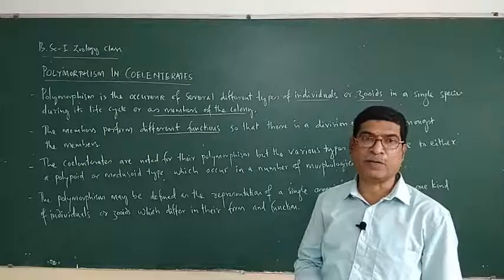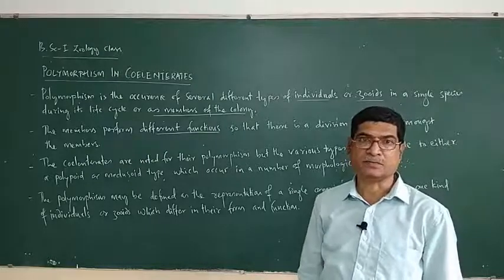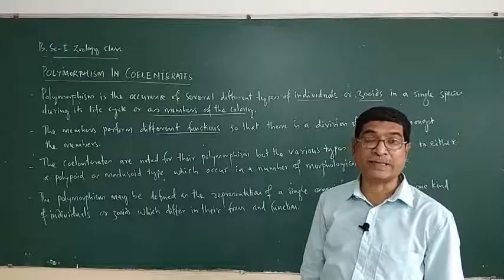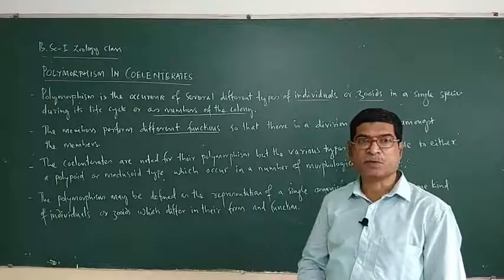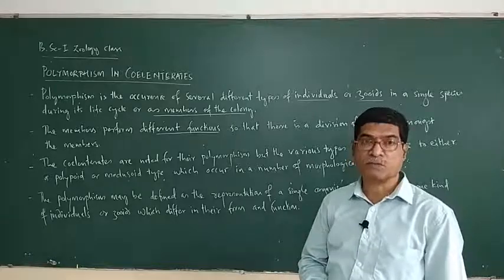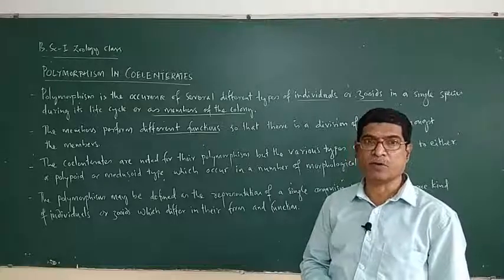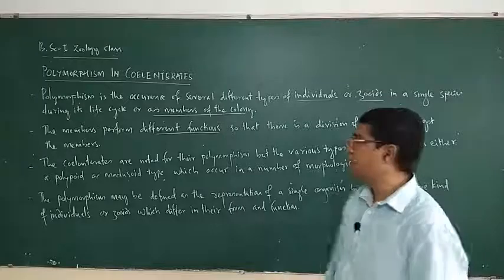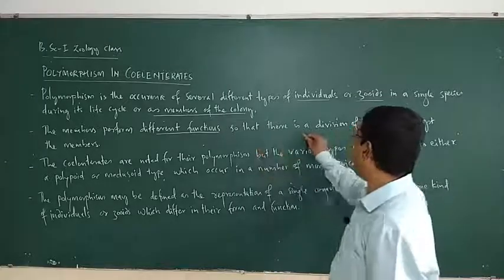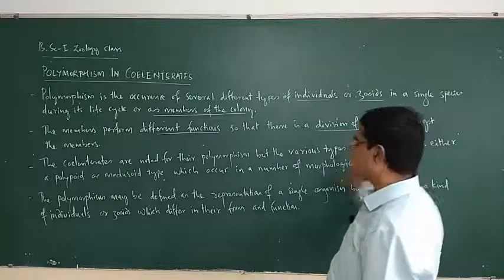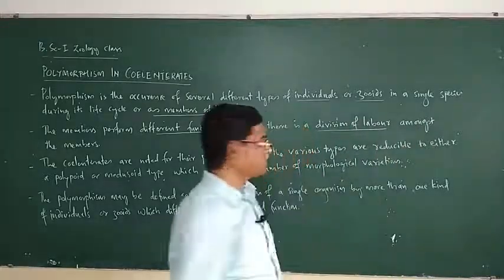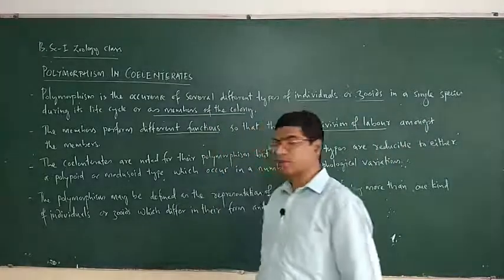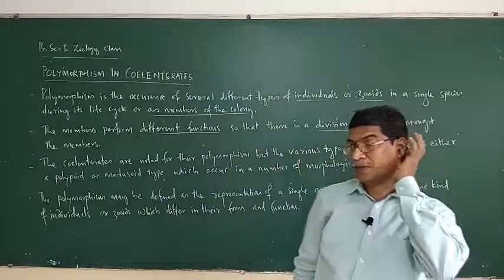One more individual may be active in protecting the colony. Thus, different individuals perform different functions, so that there is a division of labor amongst the members. Division of labor. This is very important.